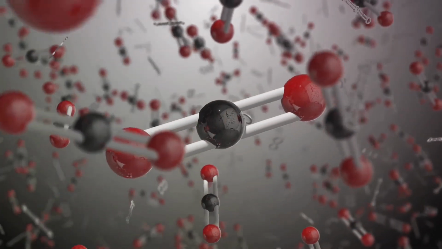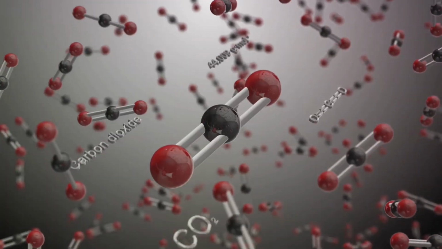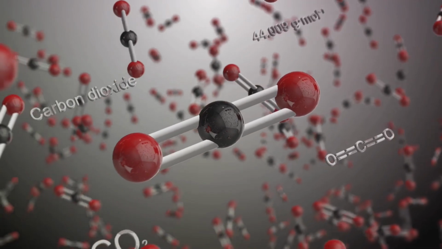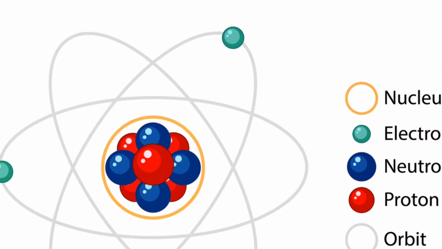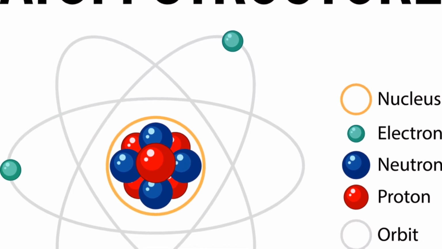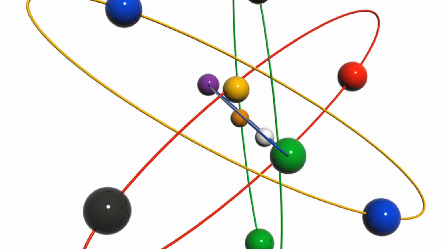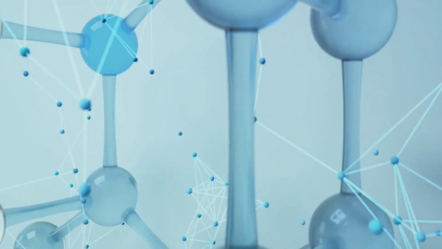These atoms can be of the same kind, like in oxygen gas, where two oxygen atoms bond to form an O2 molecule. Or they can be of different kinds, like in water, where two hydrogen atoms join with one oxygen atom to form H2O. But how do these atoms bond together? They do so by sharing or exchanging electrons, the negatively charged particles whizzing around the atom's nucleus. This sharing or exchange of electrons allows atoms to achieve a more stable state. Now here's the fascinating part.